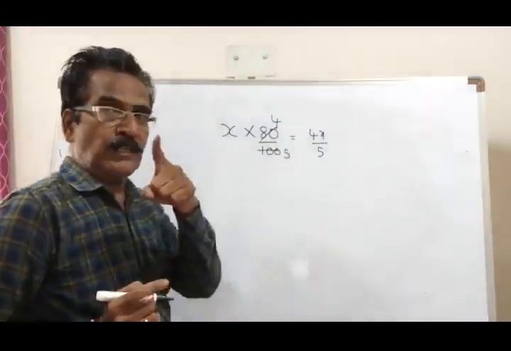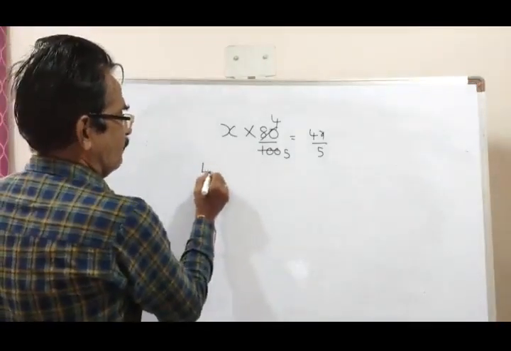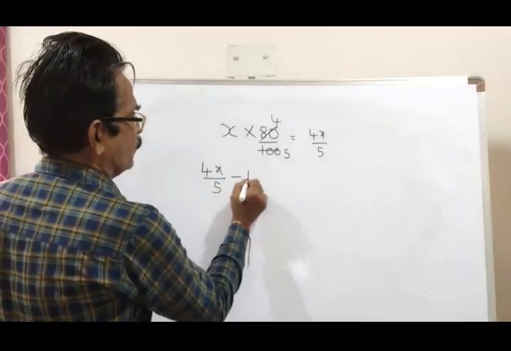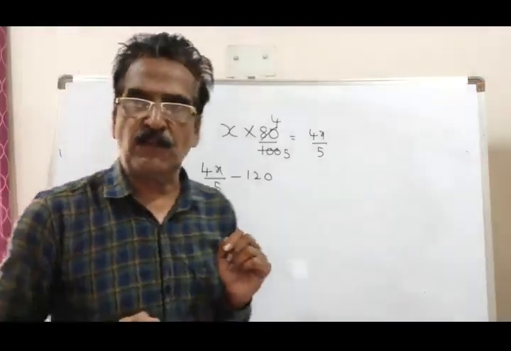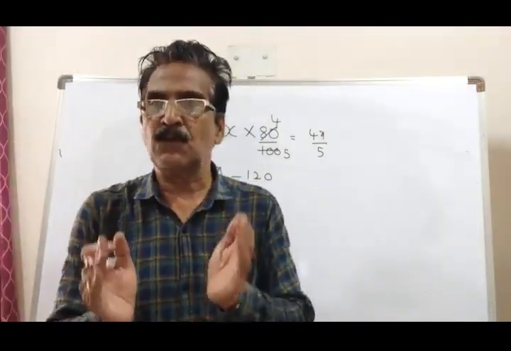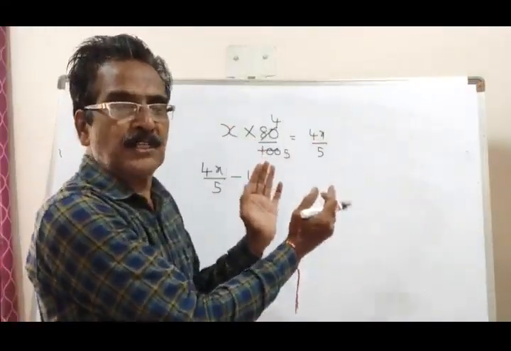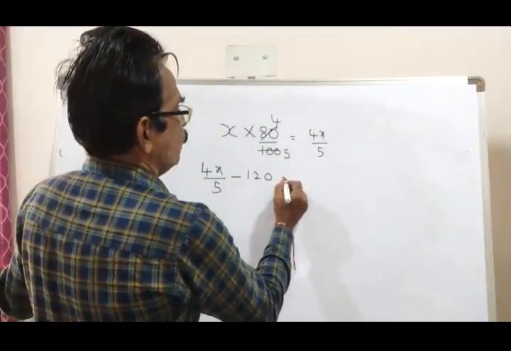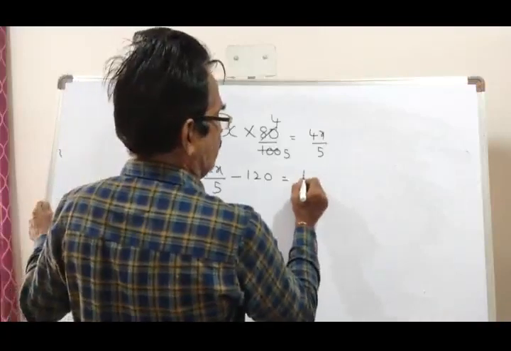And now 120 votes were declared invalid. So total valid votes is equal to 4x by 5 minus 120. This total valid votes is equal to votes secured by A and votes secured by B. Votes secured by A, how many? 41% of the total votes.